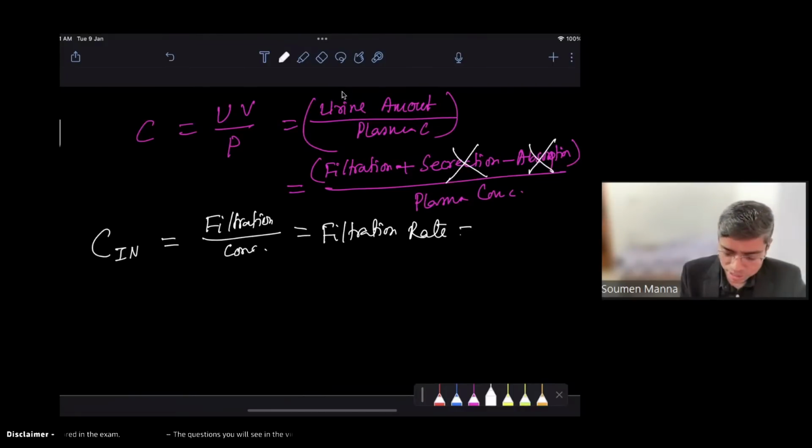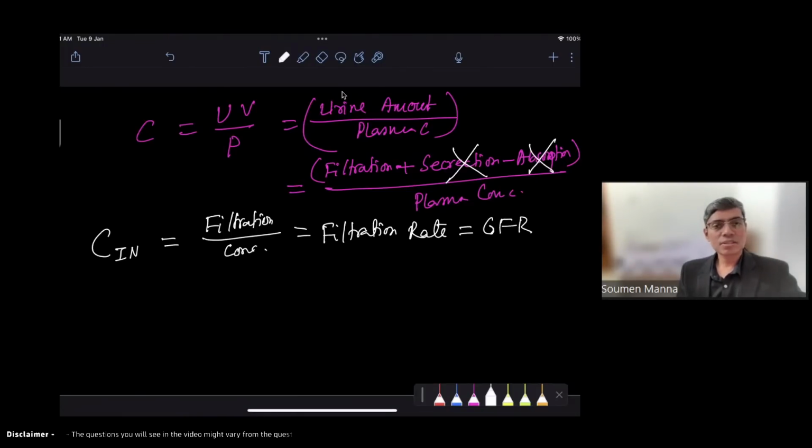Filtration rate per 1 minute is GFR. That's why we say that clearance of inulin is equal to GFR. Why? Because clearance of inulin is nothing but filtration amount upon concentration. Filtration amount upon concentration means filtration rate, and that is GFR.